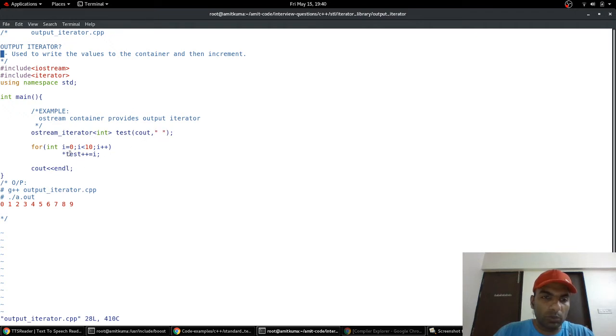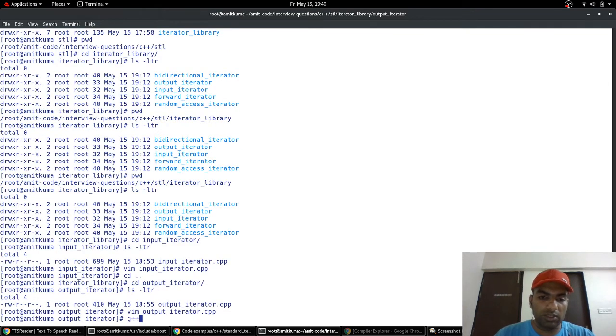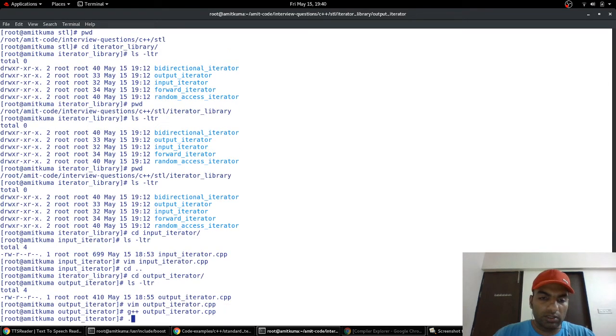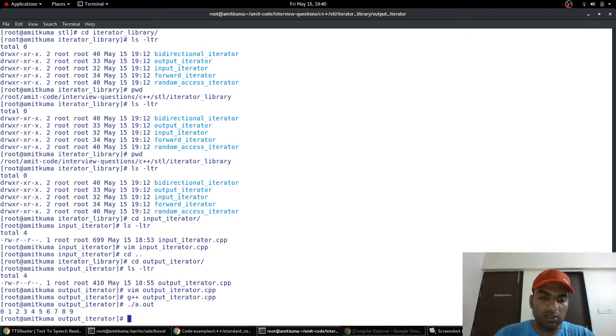Now see here, we are just placing the value on the object and we are incrementing it. So when we execute it, the output will be 0 to 9, because in the loop we are writing the values to the output iterator. So when we run it, this is correct. So input iterator is used for reading, output iterator is used for writing.